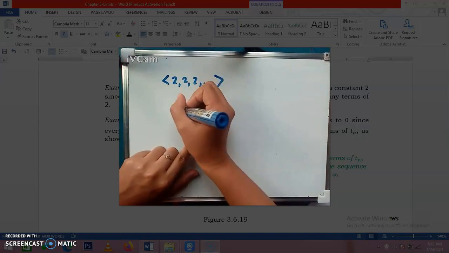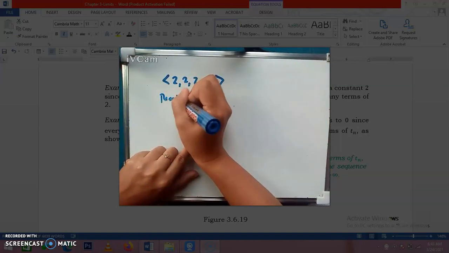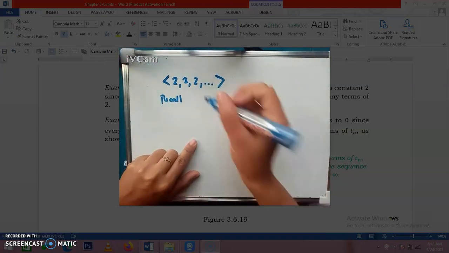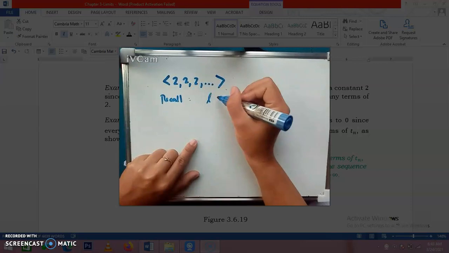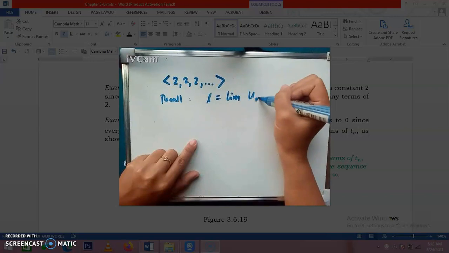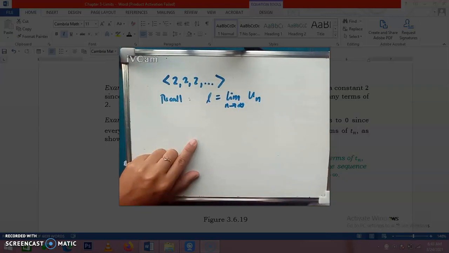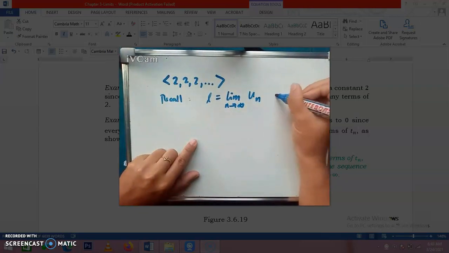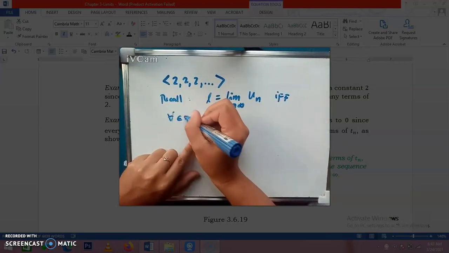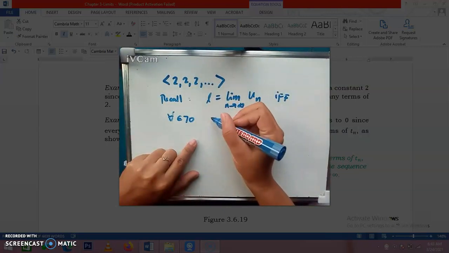recall that for the limit of a sequence, say for example, L is equal to the limit of the sequence u sub n as n approaches infinity, if and only if, for all epsilon greater than 0, we have these two conditions.